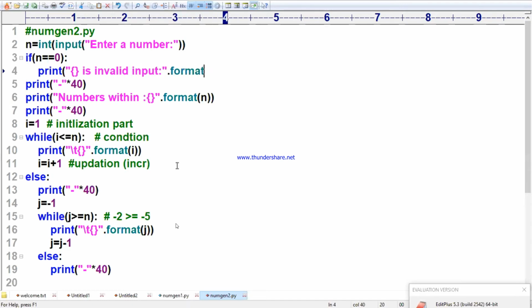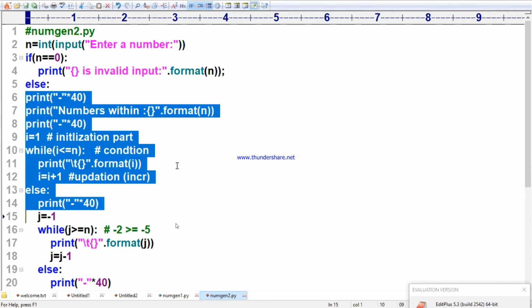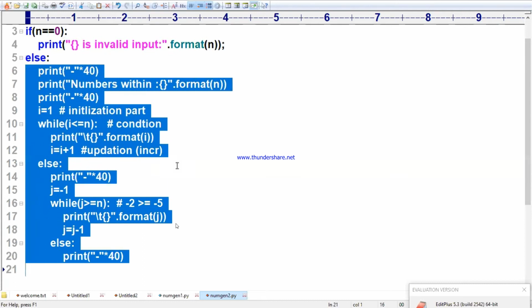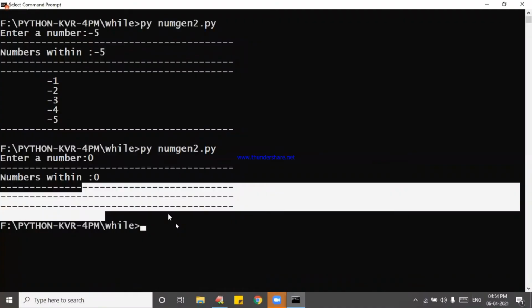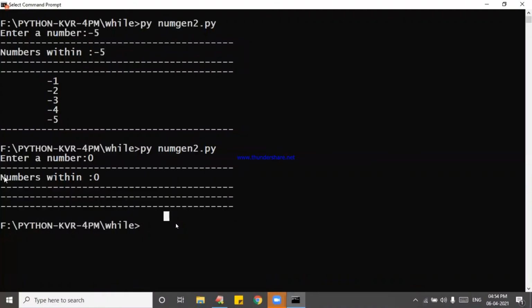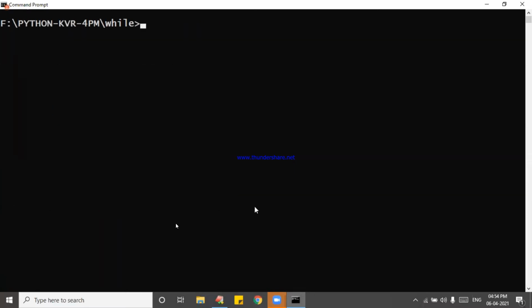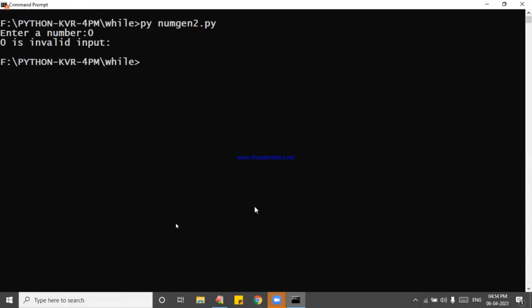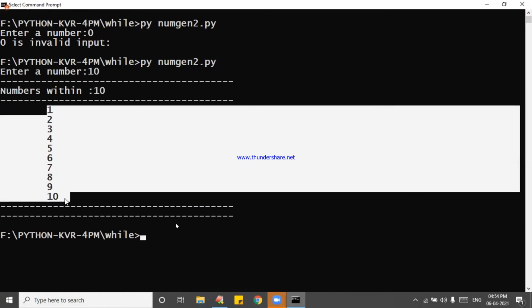Dot format of n. Else I am writing else. This entire statement should come to the indentation part of else. Just one tab if you press, it is done. Here when I entered 0, it printed something which is not looking nice. I can stop it. Enter a number 0, is invalid input. Enter a number 10, 1 to 10 is printed.